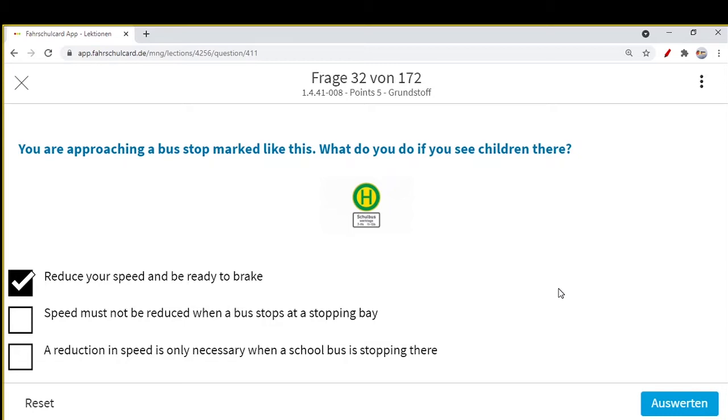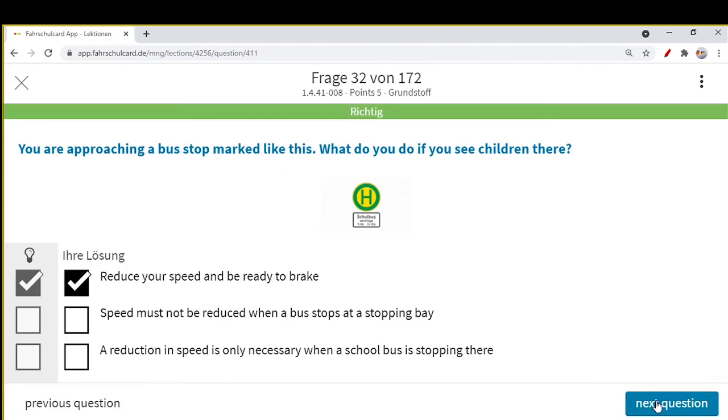Speed must not be reduced when a bus stops at a stopping bay? No. Anyhow, in every case, if you see this bus stop and you see that school buses also stop here, you need to be very careful. Reduce your speed in every case and be ready to brake.